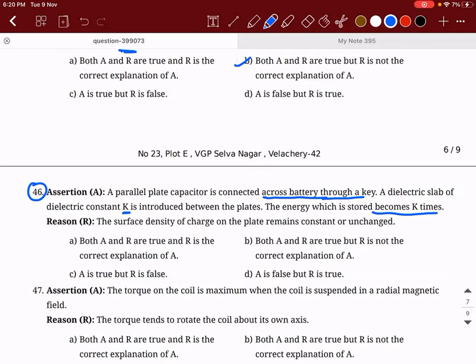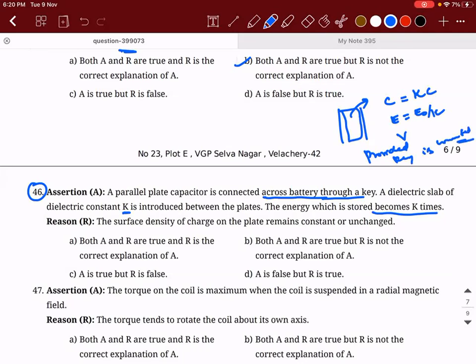See, these are the points. When a dielectric is inserted between the plates of a capacitor, its capacitance becomes kappa times. Electric field decreases by kappa times and voltage remains the same, provided the key is connected.